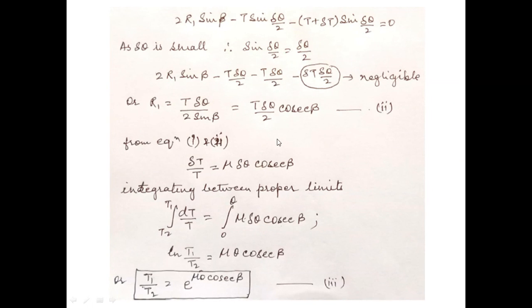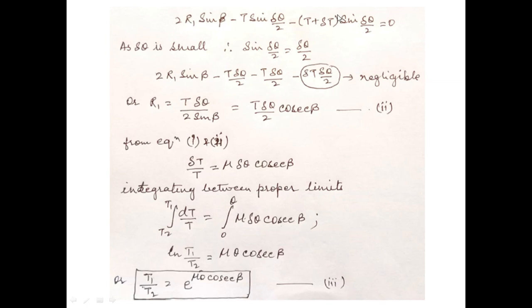Okay. Now we can resolve the forces vertically also. So in the vertical direction, this is 2 R1 sine beta. Then this will be applied in the downward direction, opposite to this, so T times sine delta theta by 2, and here this is also applied in the opposite direction, so this will be minus T plus delta T sine delta theta by 2. It's very simple mathematics. You just resolve, and you see that delta theta is very small, so sine delta theta by 2 will be equal to delta theta by 2.